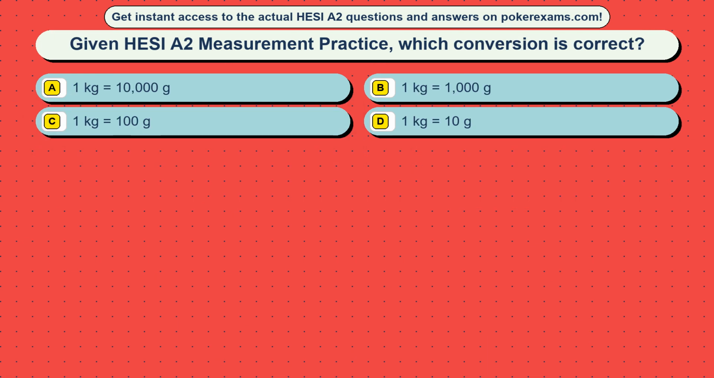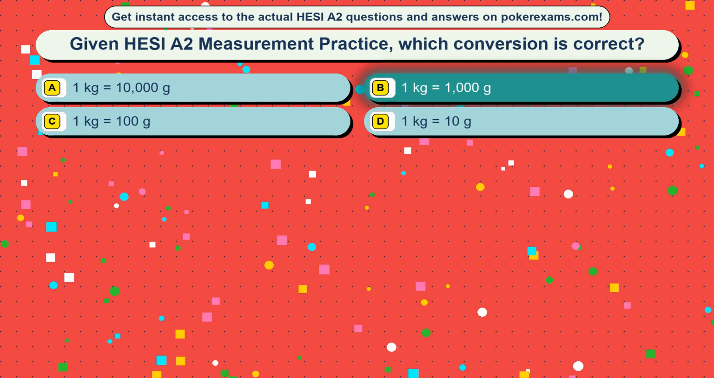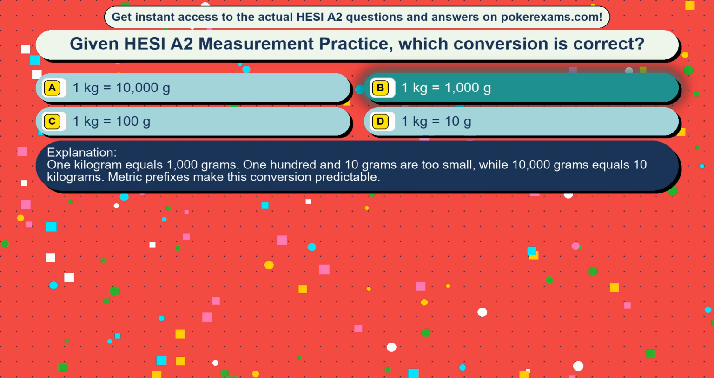Question 8. Given HESI A2 measurement practice, which conversion is correct? Option A, 1 kg equals 10,000 g. Option B, 1 kg equals 1,000 g. Option C, 1 kg equals 100 g. Option D, 1 kg equals 10 g. The correct answer is option B, 1 kg equals 1,000 g. 1 kg equals 1,000 grams. 100 grams is too small, while 10,000 grams equals 10 kilograms. Metric prefixes make this conversion predictable.